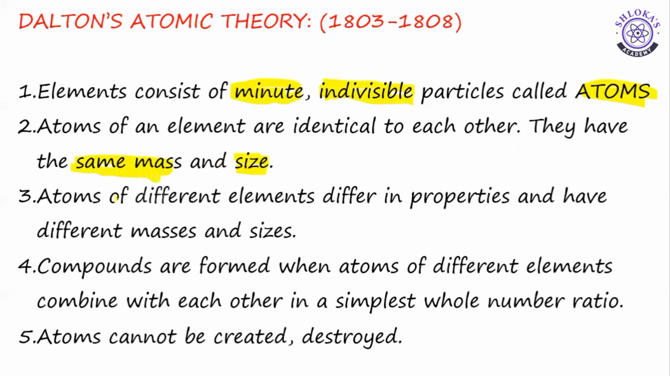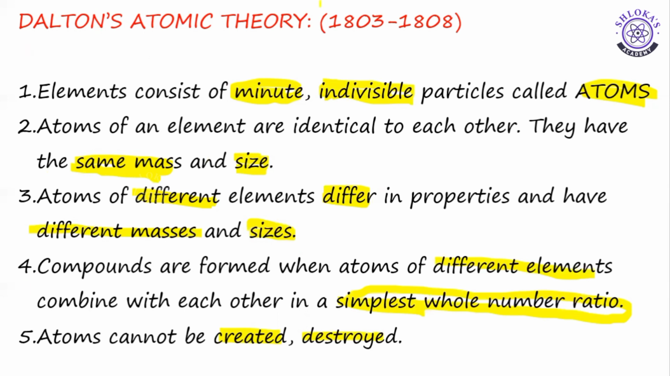And third, atoms of different elements differ in their properties. That means they may possess different mass and different size. Fourth point, compounds are formed when atoms of different elements combine with each other in the simplest whole number ratio. Fifth, atoms cannot be created and cannot be destroyed. So these are the important postulates of Dalton's atomic theory.